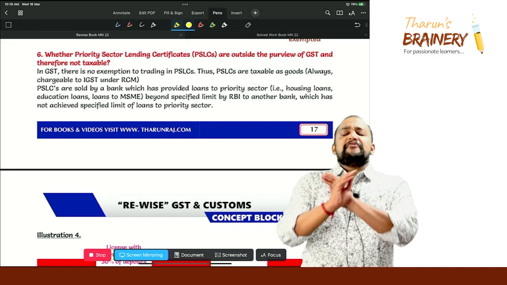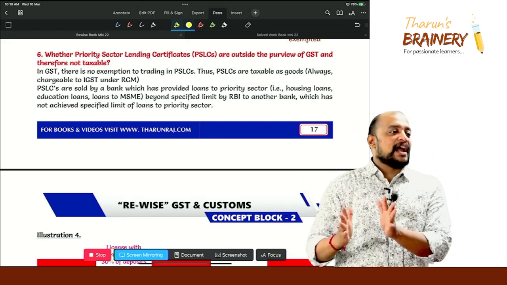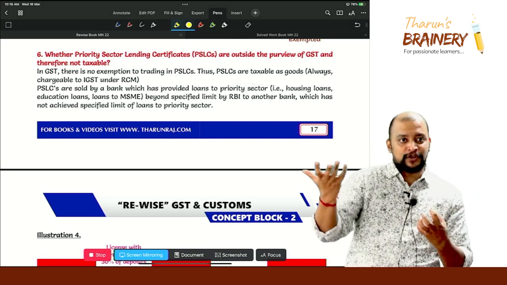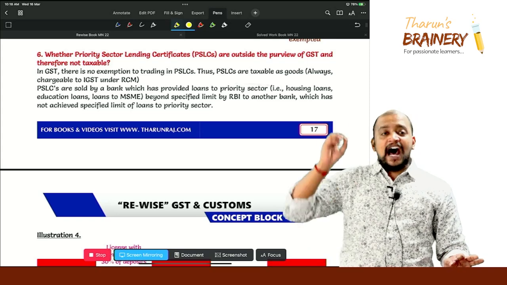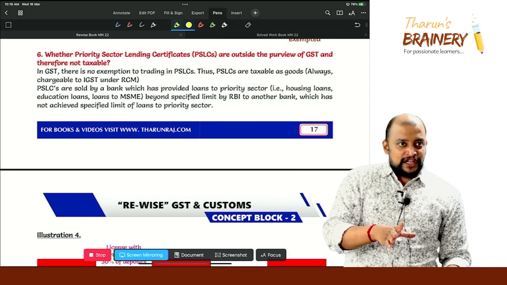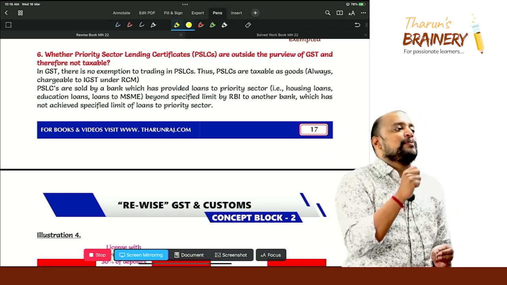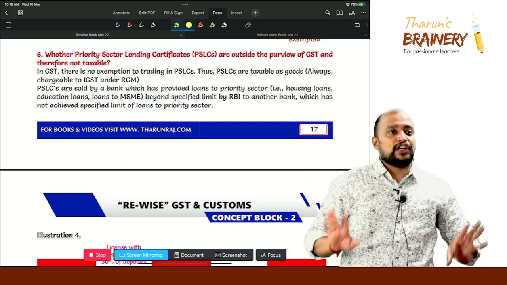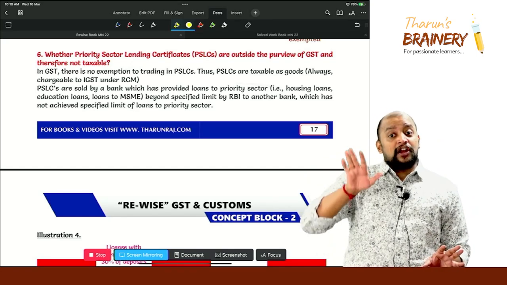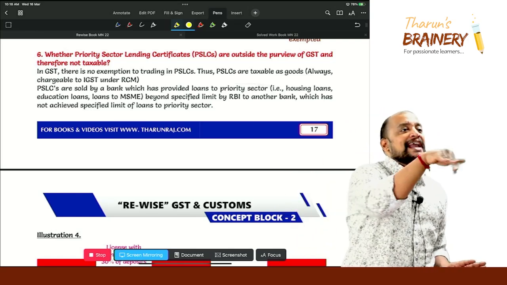Every bank which is accepting public deposits, first of all, bank means they accept deposits and give loans, correct or not? So the day they accept public deposits, RBI puts a condition on them that they need to give a prescribed percentage of their public deposits as loans to the priority sector. They need to give those loans. If they are not giving them, next year the license to operate as a bank will be cancelled.